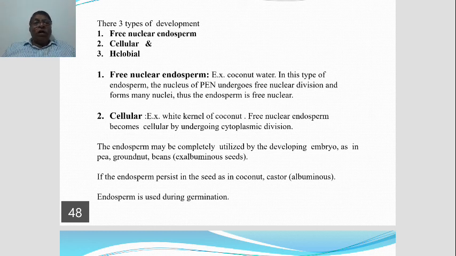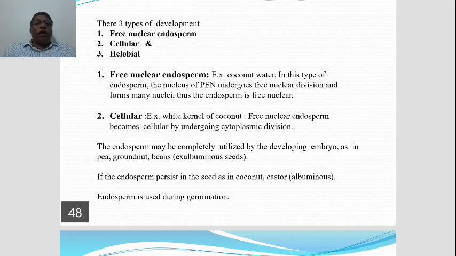Free nuclear, cellular and helobial types of endosperm development. In your syllabus or NCERT textbook, the helobial type is not mentioned. Okay. Now we shall see the free nuclear endosperm.